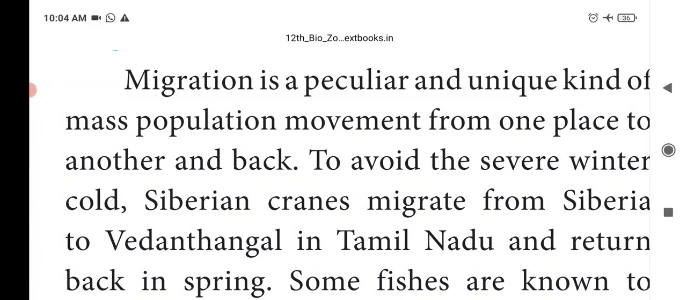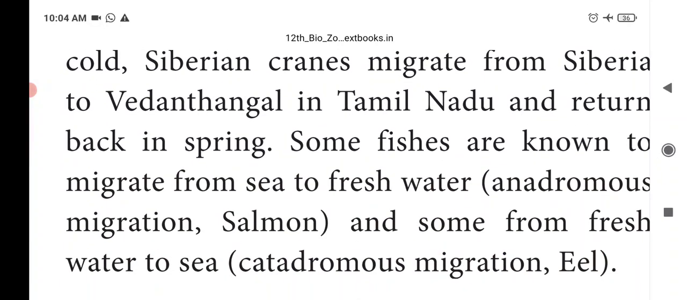And some fishes are also known to migrate from sea to fresh water. For example, sometimes the salinity of sea water will become more, or the temperature of sea water will be very cold. So in order to escape that, some fishes migrate from sea water to fresh water. This type of migration is called anadromous migration. Anadromous means migration from sea to fresh water.